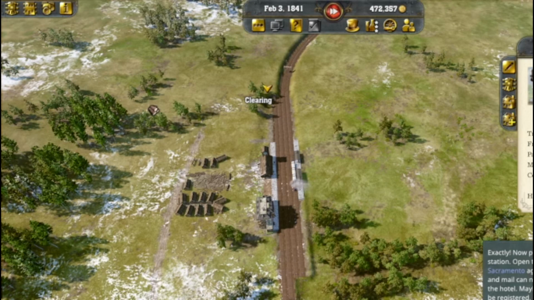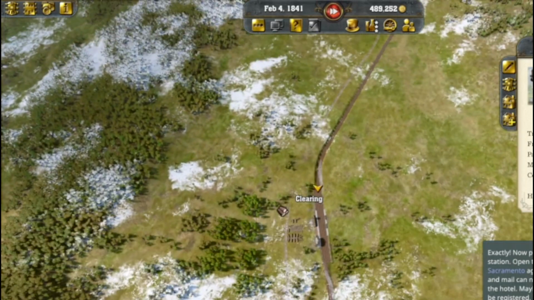This is actually nice, to be quite honest. This actually helps so that you don't need to build a railway all the way, you know, like one to the lumber yard and then another one between the two cities to interconnect basically.